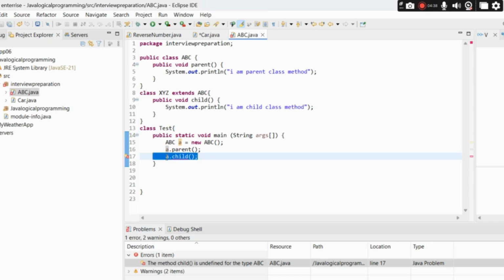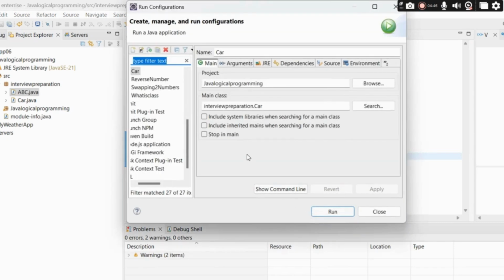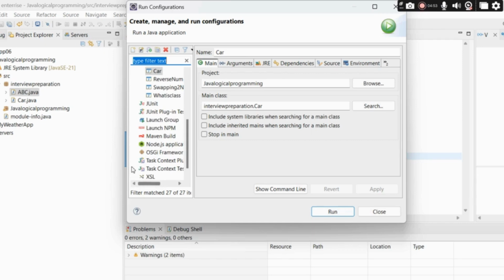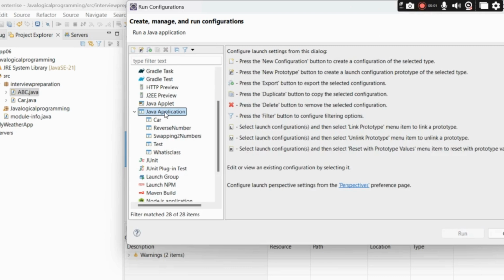Okay, so let me quickly show you. If I remove this method, let me show you, run, and directly run this. Okay, done. Let me try to run it as a Java application.